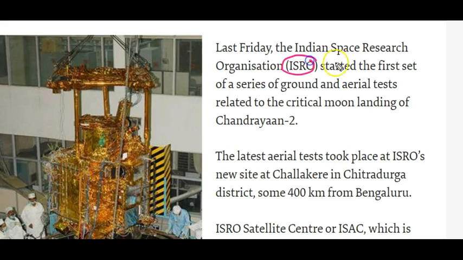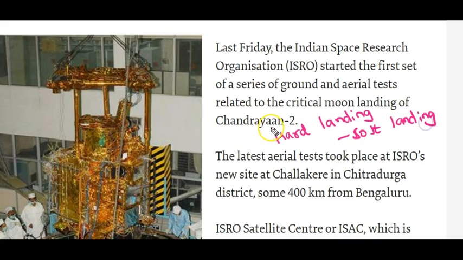Recently, ISRO, that is the Indian Space Research Organization, started a series of tests related to the critical moon landing of Chandrayaan 2. There are two types of landing on the surface you might have studied. One is soft landing, another one is hard landing. Chandrayaan 1 landed on the moon through the hard landing mechanism, and Chandrayaan 2 will opt for soft landing.